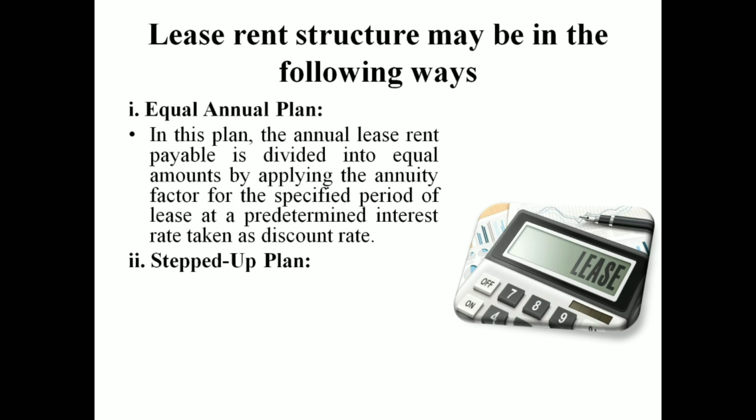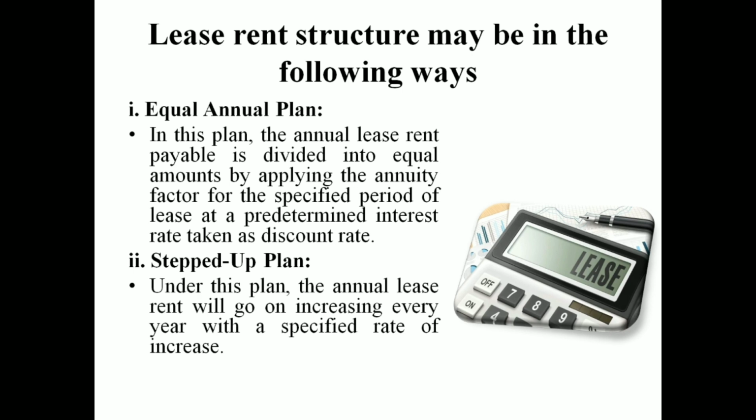Then the second one is the stepped up plan. The annual lease rent goes on increasing every year at a specified rate of increase. So every year there will be an increase in this particular amount in the case of a stepped up plan.